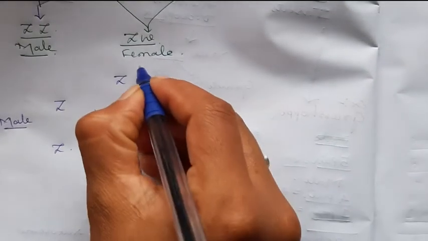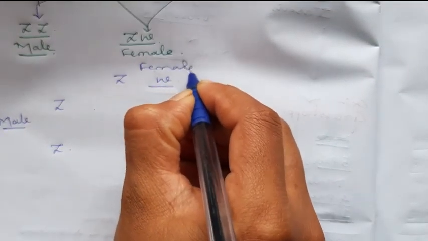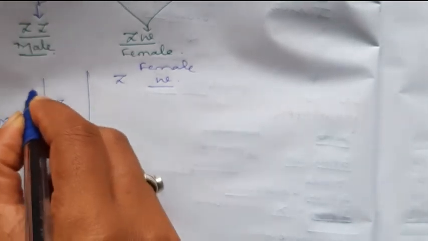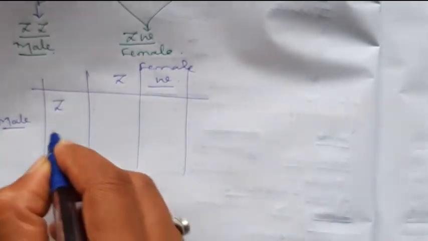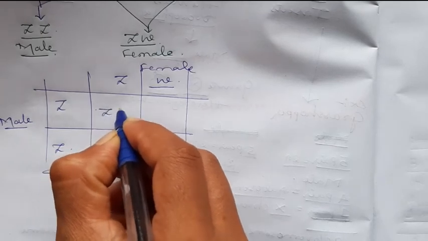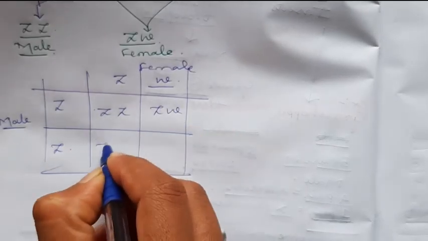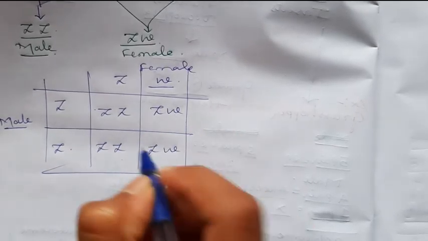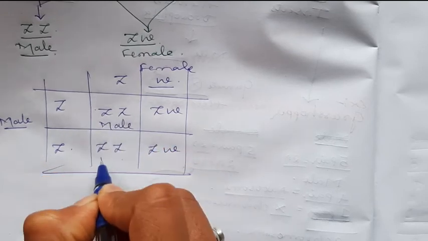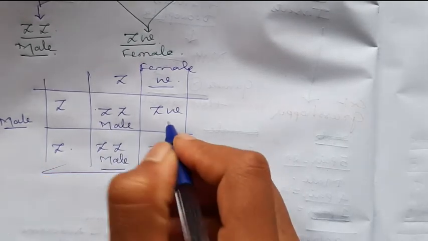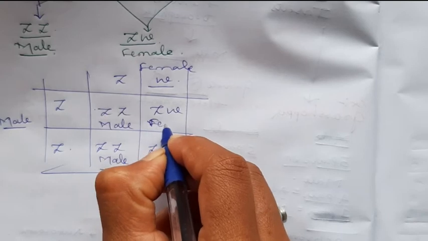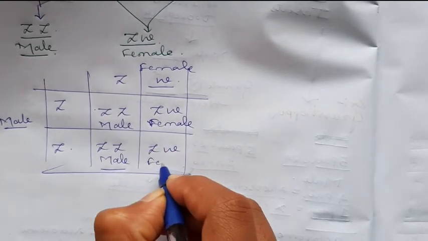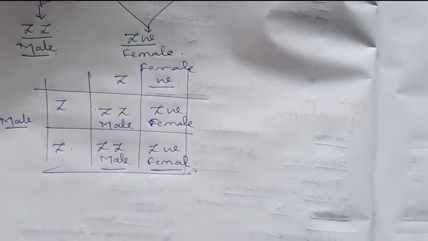For the checkerboard, we can see in case of male one type of gametes, in case of female different gametes are formed. ZZ, ZW, ZZ, ZW. Two males with a homogametic condition, two females with the heterogametic condition will form in case of birds.